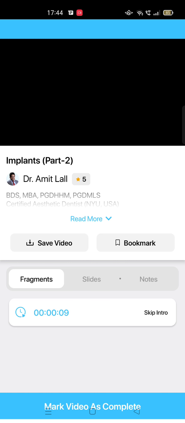Question number 1 is minimum distance between implant and natural tooth, 1.5 mm. Minimum distance between two implants, 1.5 plus 1.5, 3 millimeters.